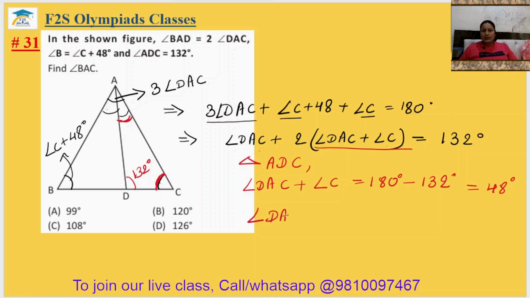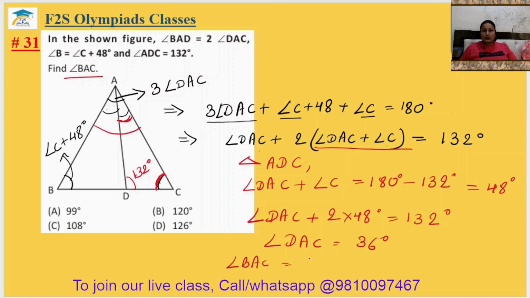Angle DAC plus 2 into 48 degree equal to 132 degree. So this implies angle DAC will be 132 minus 96, that is your 36 degree. And we need to find angle BAC. So angle BAC equal to 3 angle DAC, 3 multiply by 36 degree, that is your 108 degree.